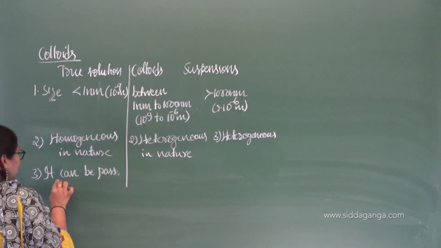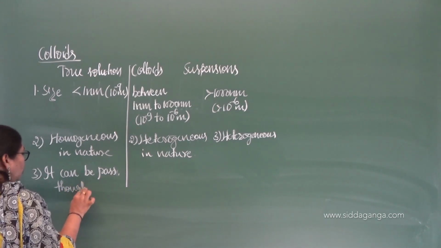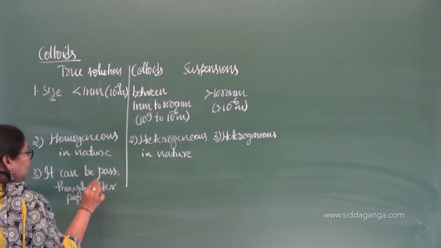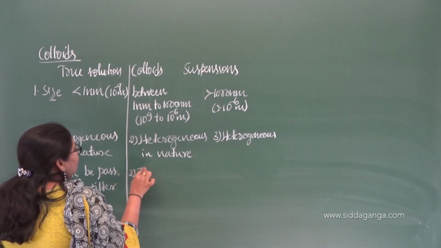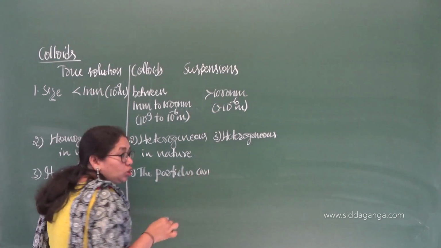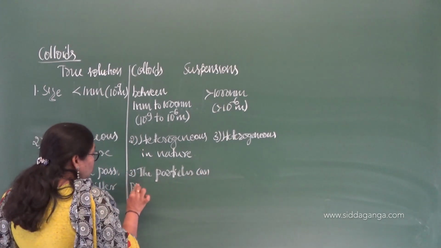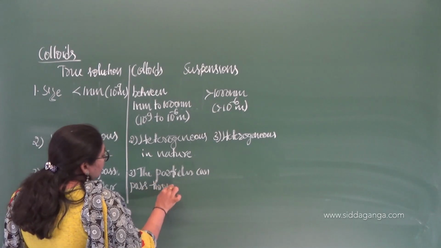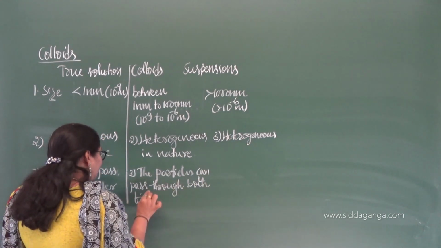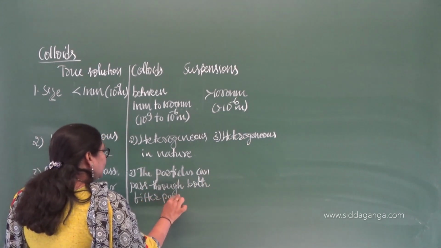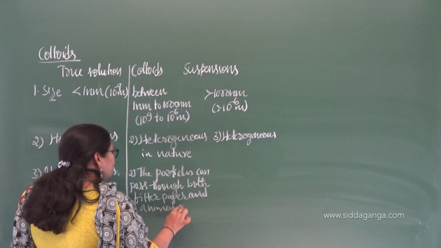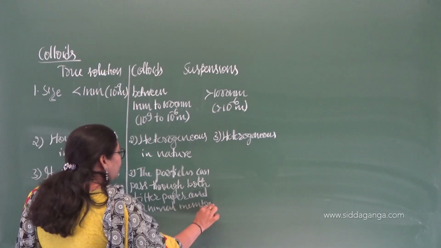Then the filtration property. It means the solute particles can pass through filter paper. The particles of colloidal solution can pass through both filter paper and animal membrane, or you can take that as parchment paper.